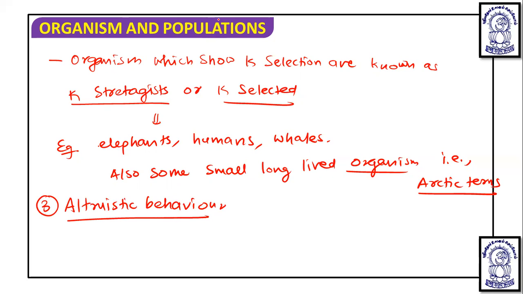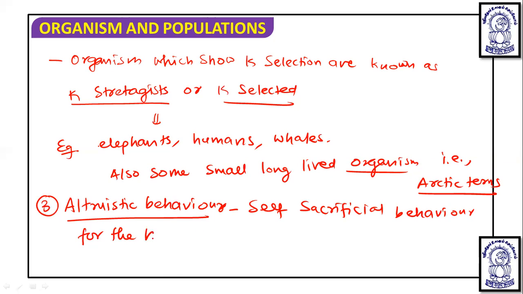This altruistic behavior is a self-sacrificial behavior for the herd or community by an individual or a small number of individuals.